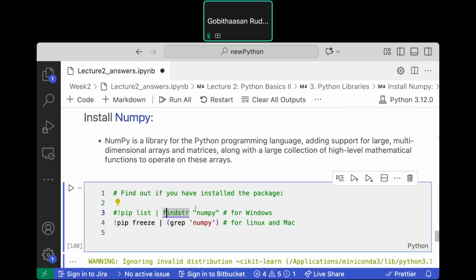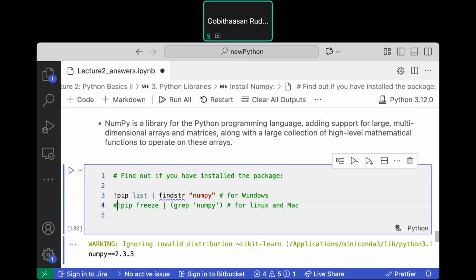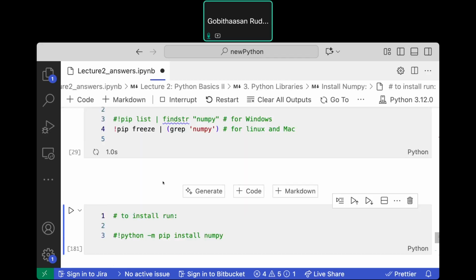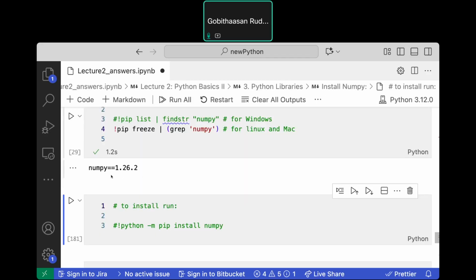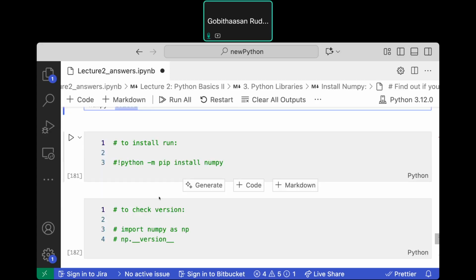So now, of course, for Windows, you comment this out. For Mac, you comment this out. So choose which one is your machine, and then comment one out. For example, mine is Windows, so I have to run the one below here. And then check whether NumPy is installed or not. Mine is, of course, installed. The package that I have in the machine is 1.26.2. If you don't have it, please install.